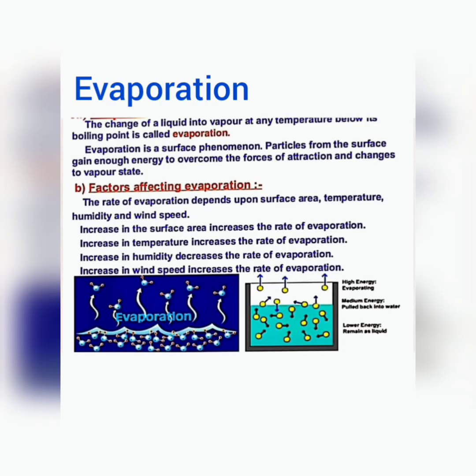Evaporation. The process of conversion of liquid to vapor at any temperature below the boiling point is called evaporation. Evaporation is a surface phenomenon. Factors on which evaporation depends: increase in surface area increases the rate of evaporation, increasing the temperature increases evaporation, increase in humidity decreases the rate of evaporation, and increasing the wind speed increases the rate of evaporation. So these are the four factors on which evaporation depends.